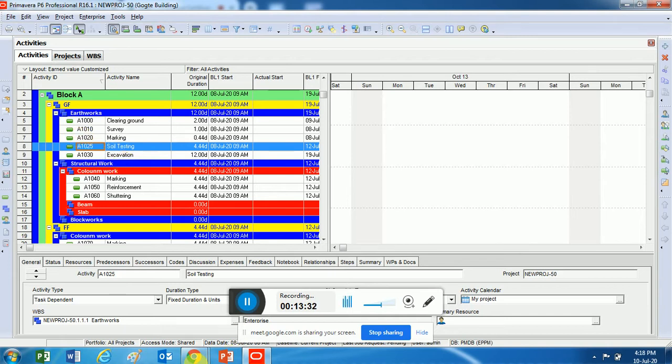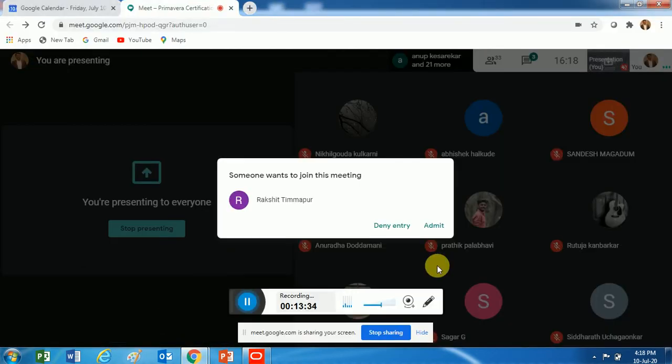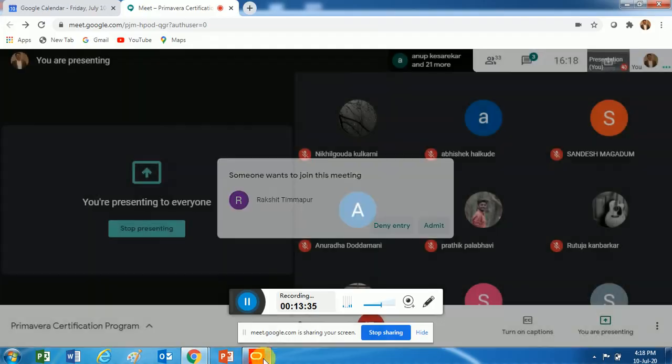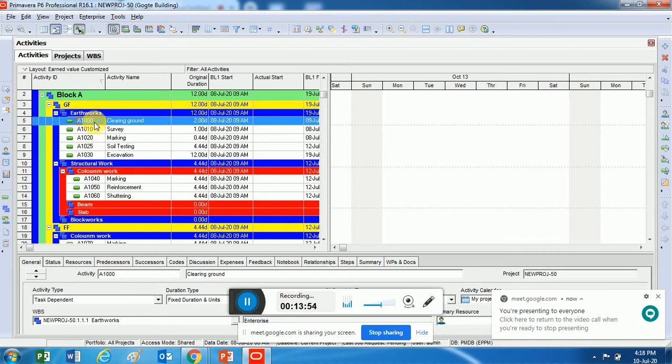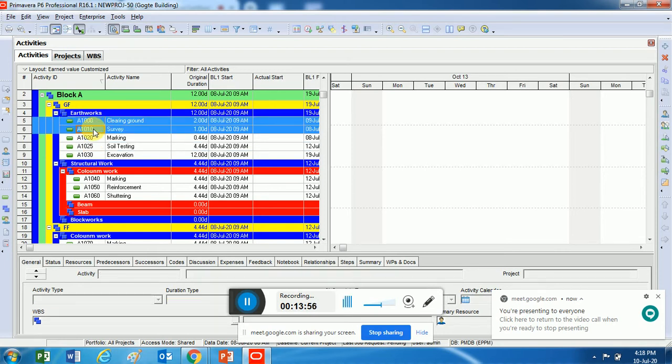Now there's one more thing which I would like to show. If further you want to change these prefix suffix which you already have given, right? Now for anything which you want to create new, I showed you how to do it. But if already which has been created and you want to change it, what you can do is either you can select all or however many activities you want.